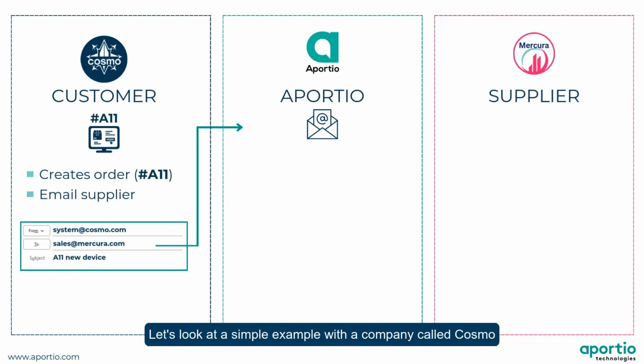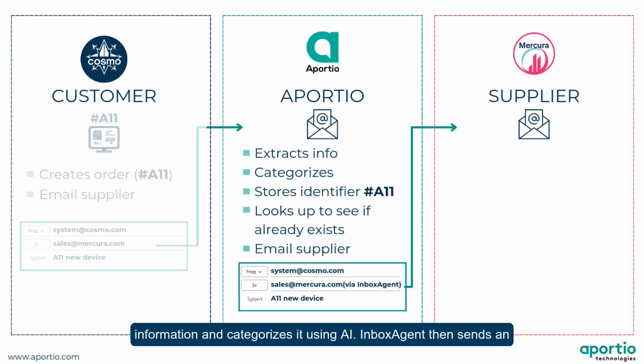Let's look at a simple example with a company called Cosmo ordering laptops from their supplier Mercura, who uses Skyfleet to deliver to their customers. Cosmo creates an order in their purchase order system, which creates a unique order ID. Call that order A11. They send order A11 by email to Mercura's orders mailbox, where it is picked up by Inbox Agent. And Inbox Agent extracts relevant information and categorizes it using AI.